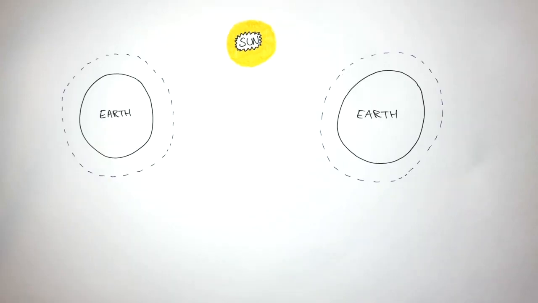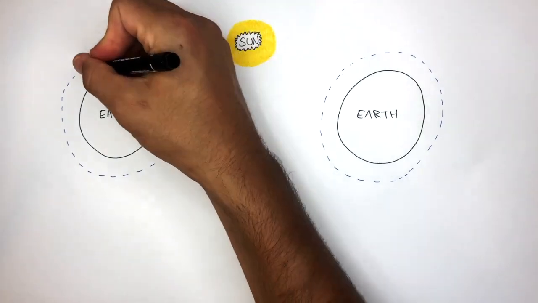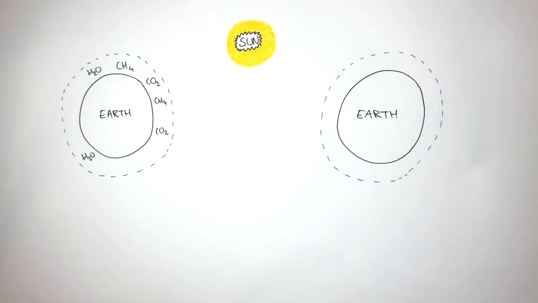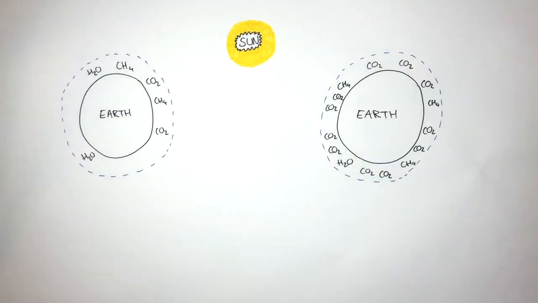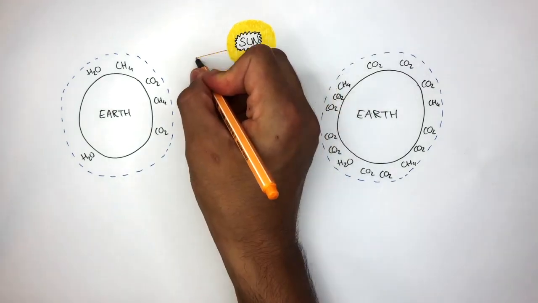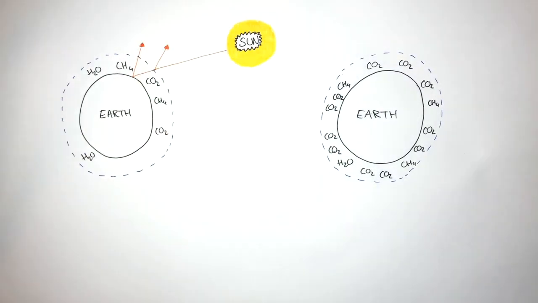And here we have two diagrams of an Earth on the left and an Earth on the right, showing the atmosphere. Now in the atmosphere on the left, we have fewer greenhouse gases, whereas in the atmosphere on the right, we have more greenhouse gases. We've already gone through the greenhouse effect, which is how short-wave electromagnetic radiation is absorbed by the Earth's surface.